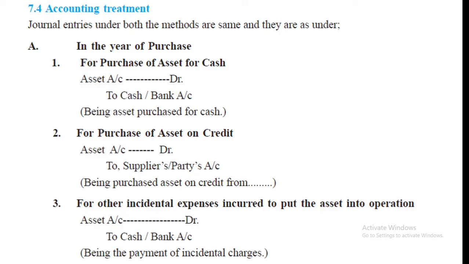Now students, very important accounting treatment. In accounting treatment, in the first year, if the asset is purchased for cash, what journal entry will come? Asset account debit to cash or bank account. And if the asset is purchased on credit, then what is the journal entry? Asset account debit to supplier's account. Even installation or incidental expenses we have to add to the asset. So what is the journal entry? Asset account debit to cash or bank account.